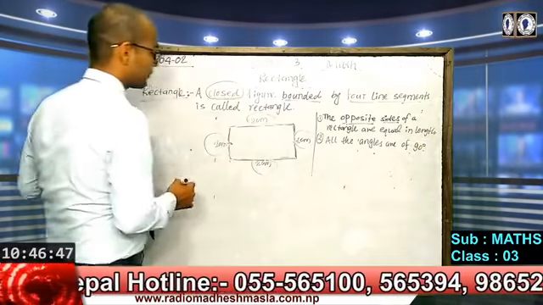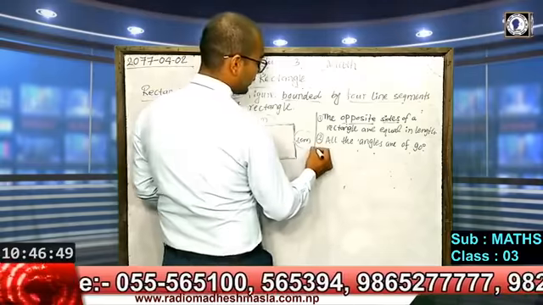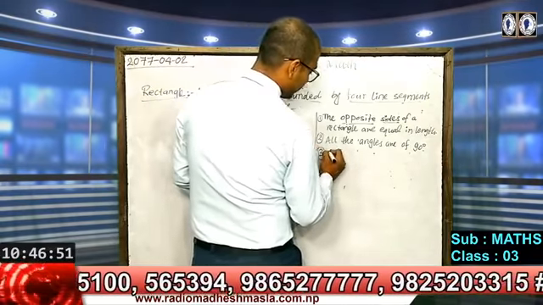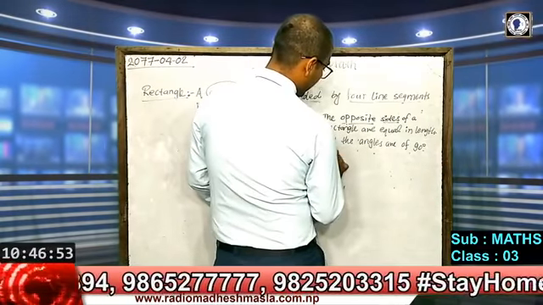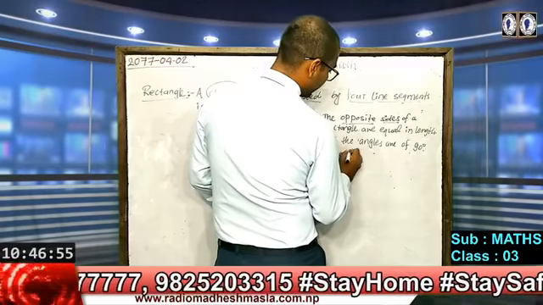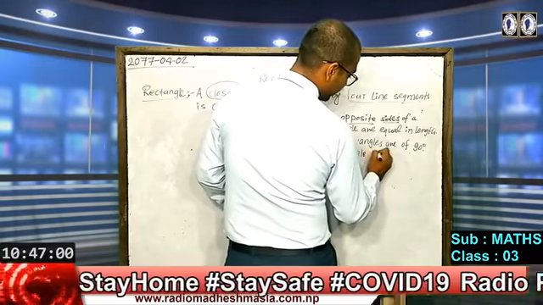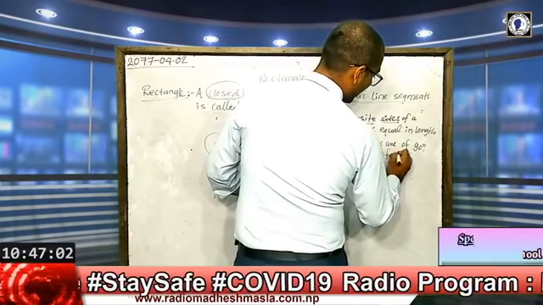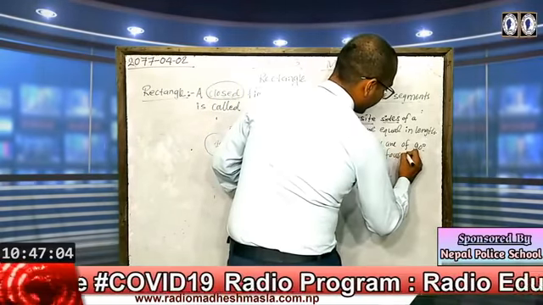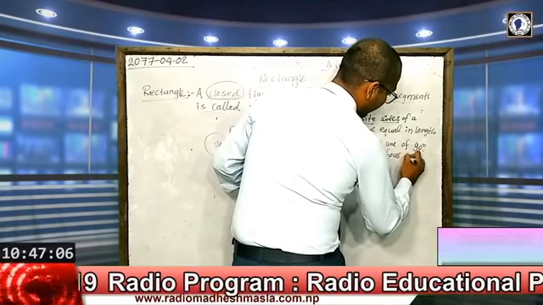So students, before this we need to know about the angle. A rectangle has 4 angles.